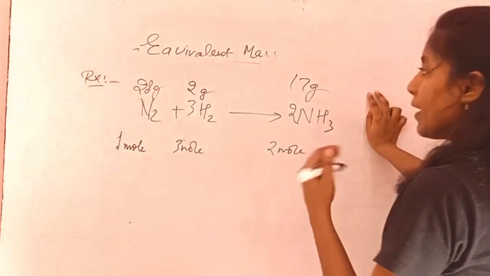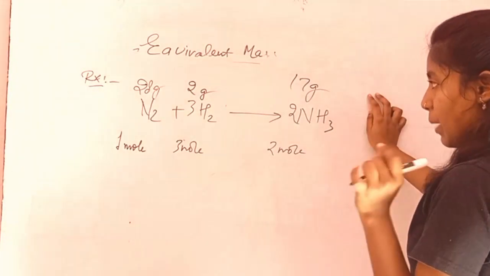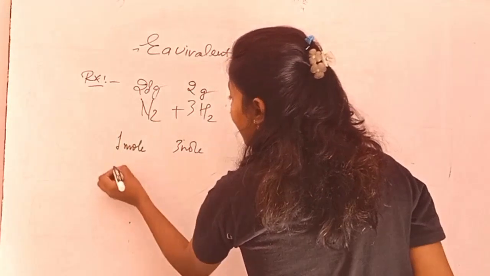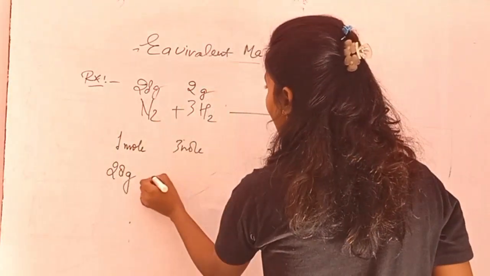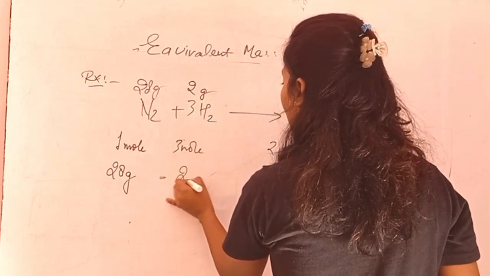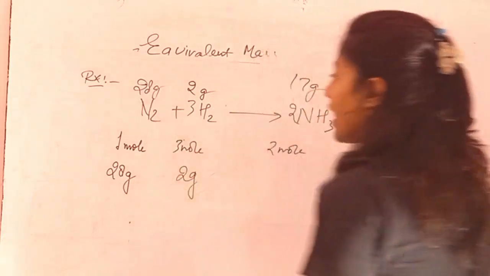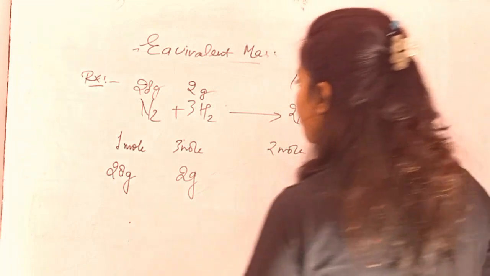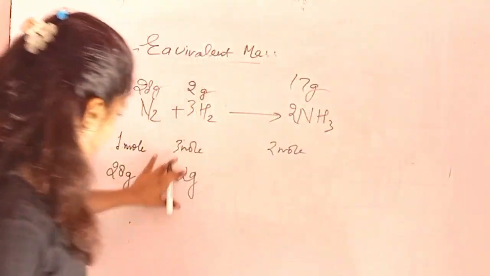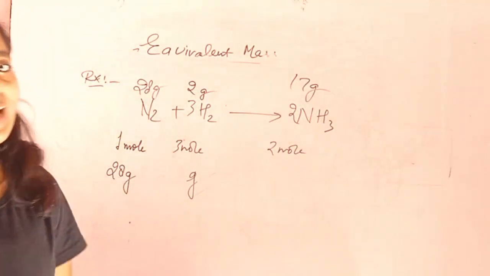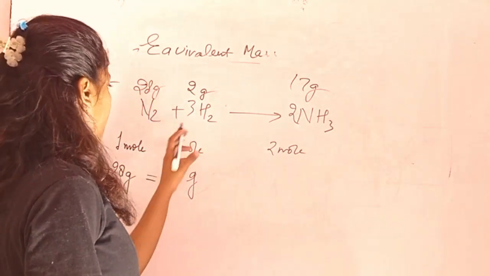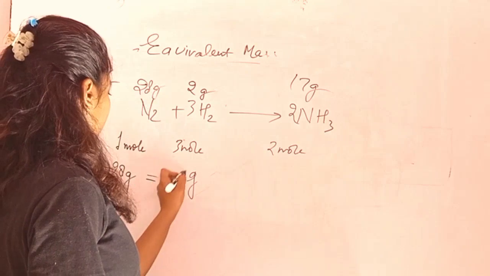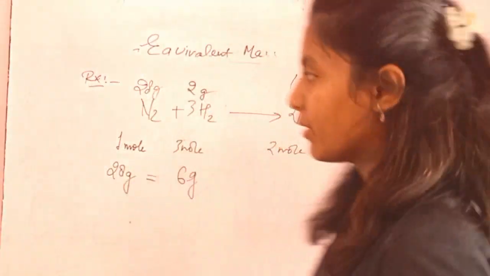Right? Now if I ask you, please tell me what is the number of moles. Now we can clearly see 28 gram, not moles, right? 28 gram of N2 is reacting with 2 gram of hydrogen, right? We can clearly see, I'm going to multiply it. 28 gram is going to equal the mole multiplied with the mass, that is your 3 to the 6. 6 gram of, I would say, mass.